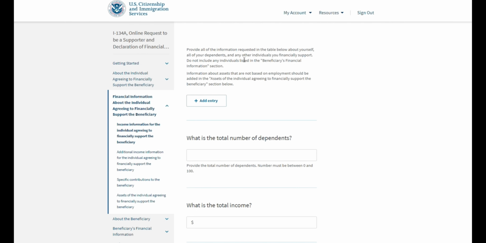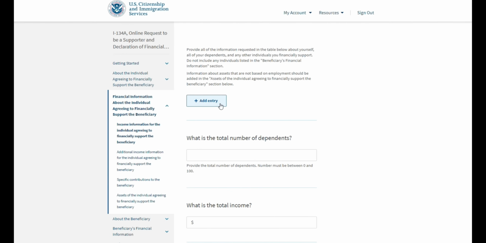Here, you will be asked to provide information about yourself, so the supporter, and all of your dependents or any other individuals you financially support. And it is important that here you do not include the beneficiary or anybody from that section. So here you will simply list yourself, any family members you have, and if you have any other dependents, you will also list them here.